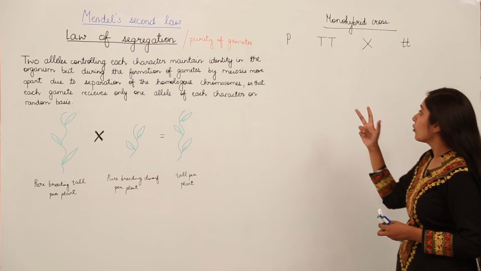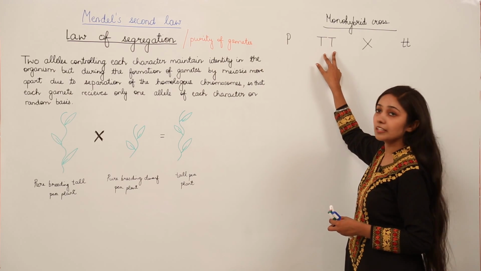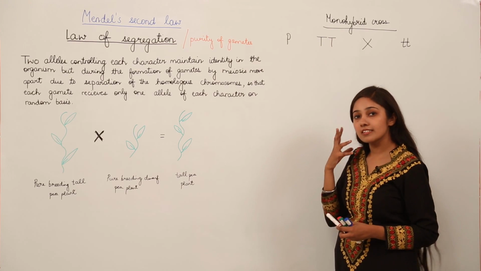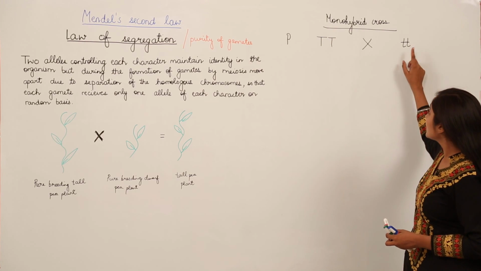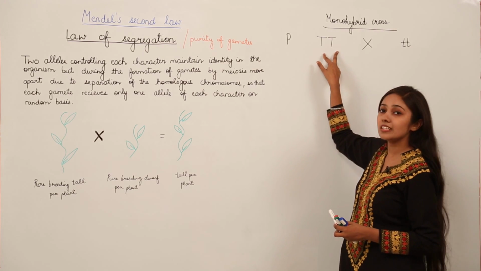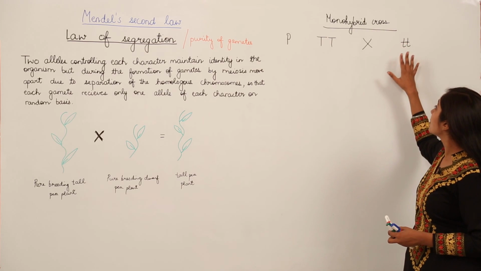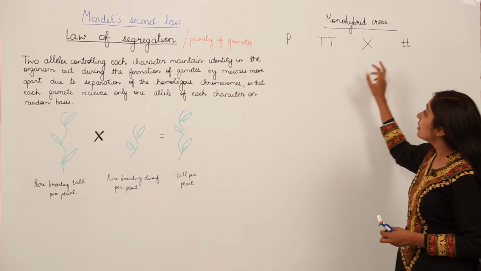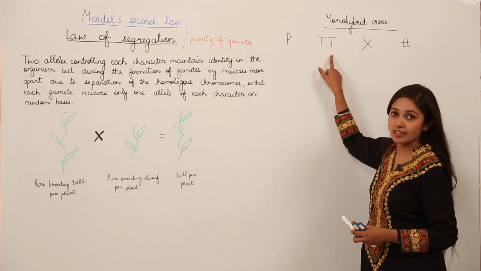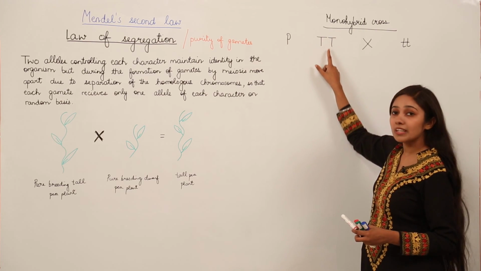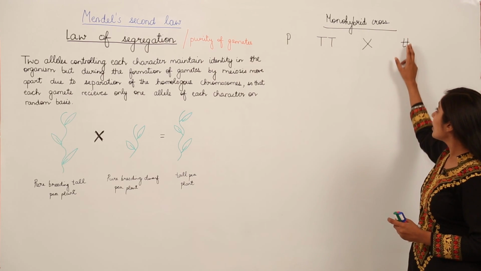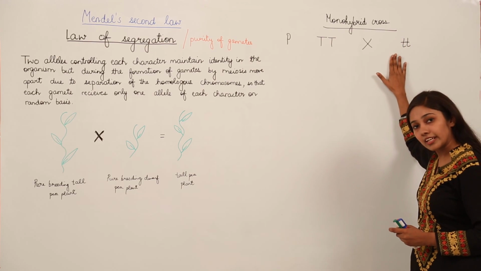Why am I calling these pure? Because it is a homozygous allelic pair. This is the same allele, both the alleles are the same. So it is a homozygous pair, and this is also a homozygous pair because both the alleles are the same. That is why this is a pure breeding tall pea plant, and this is a pure breeding dwarf pea plant. When we denote something with an uppercase letter, it means this is the dominant characteristic. When we write a capital T, it means it is a dominant characteristic, and when we write it with a lowercase letter, it means it is a recessive characteristic trait.